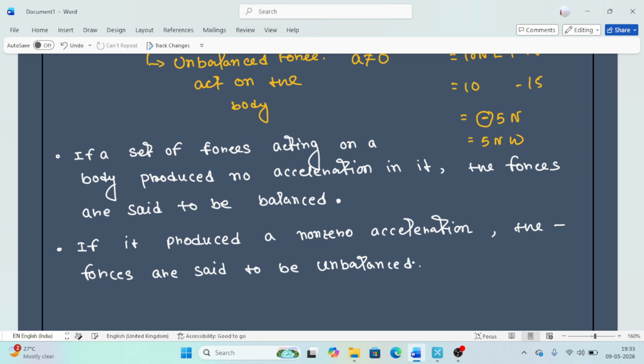So this is the concept of balanced and unbalanced force.